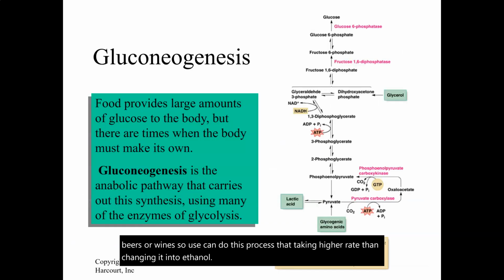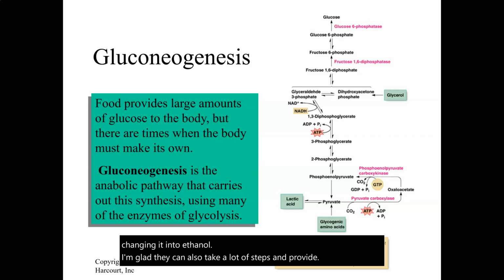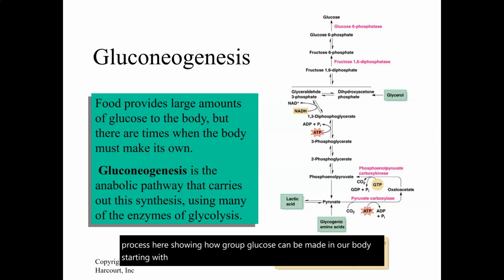Our body can also take a lot of steps, sometimes our body needs to make glucose, and so this process here is showing how glucose can be made in our body, starting with pyruvate on the bottom there and going all the way up to glucose. So sometimes our body makes its own glucose.